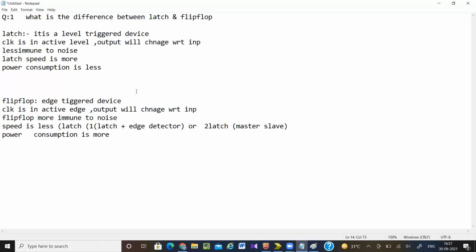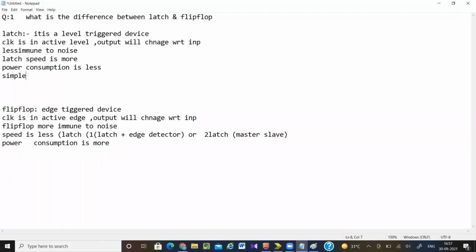If we consider other things, then latch is simple to design and flip-flop is difficult to design. Here it is a simple circuit, or I can write simple design. It is complex. Whenever we are doing any design on an FPGA board, or writing any code in Verilog, we avoid using latch. Why? Because there is something known as setup and hold violation.